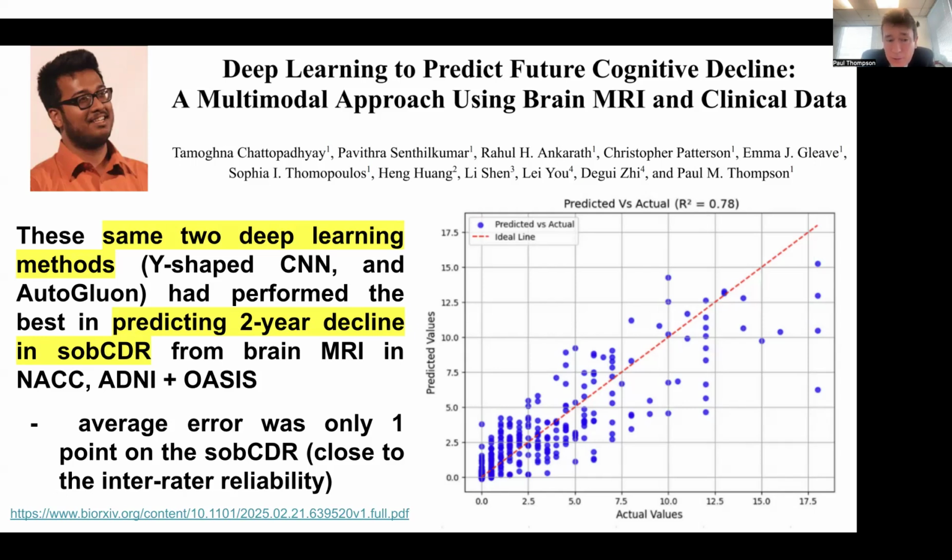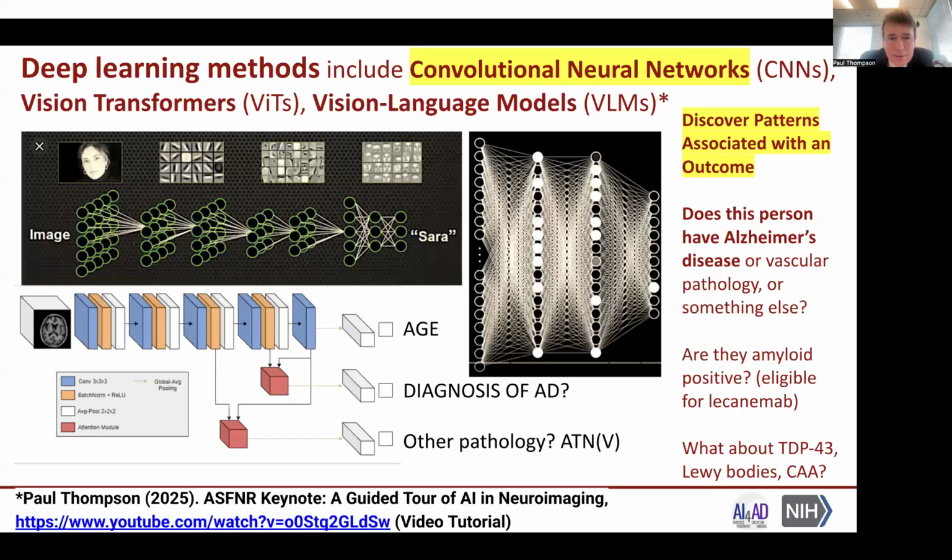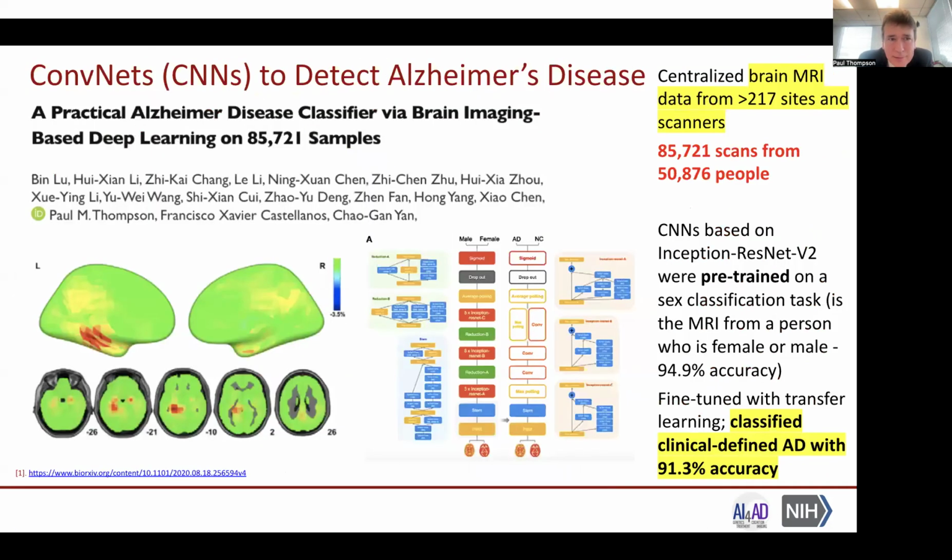The error in this prediction was only 1 point on the SOB-CDR scale, which is close to the inter-rater reliability, so that's why they were picked for this task. So deep learning methods include convolutional neural networks, vision transformers, and vision language models. And they all discover patterns associated with an outcome. For example, does this person have Alzheimer's disease or vascular pathology or something else? And they successively filter regions of the image to identify features that are helpful for these diagnostic tasks.